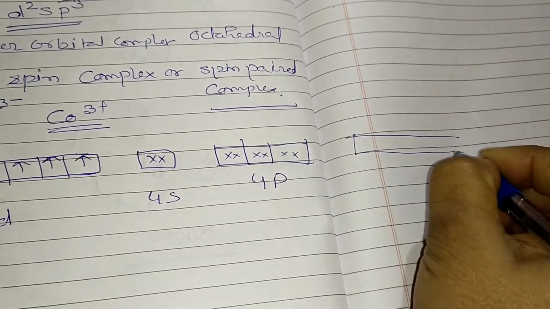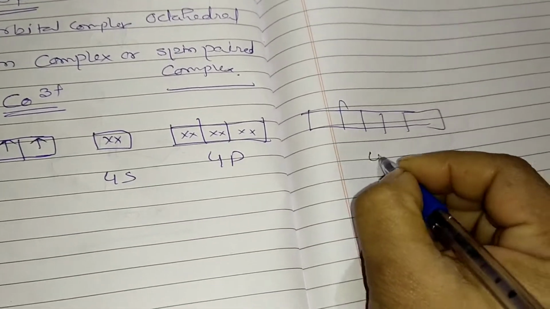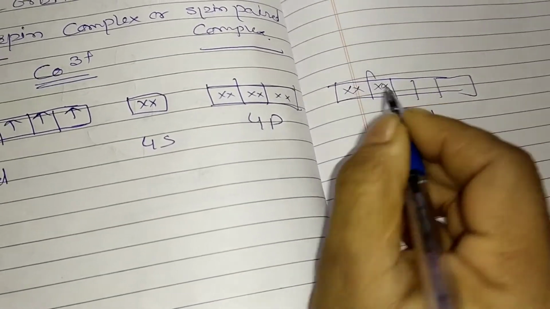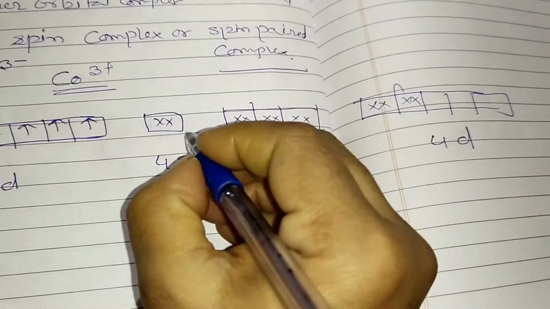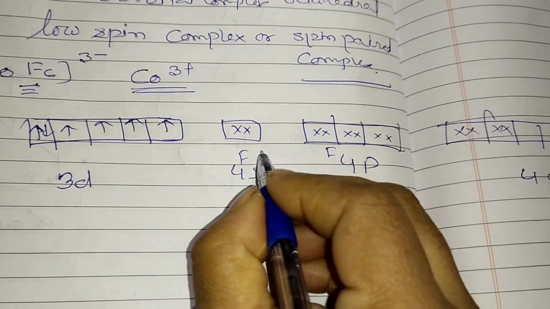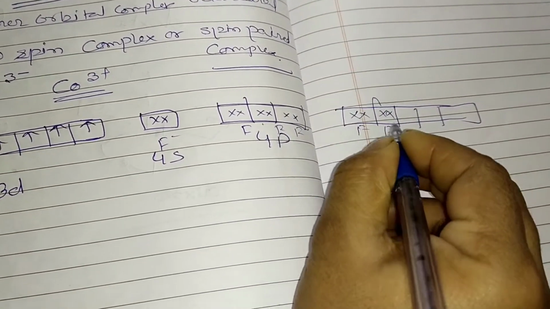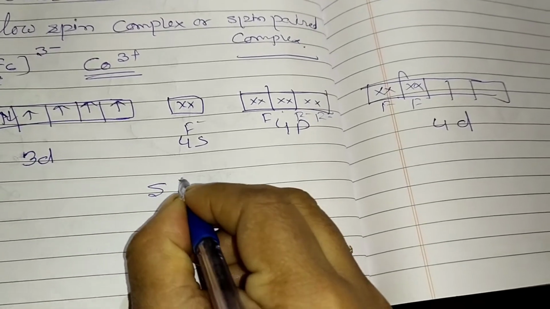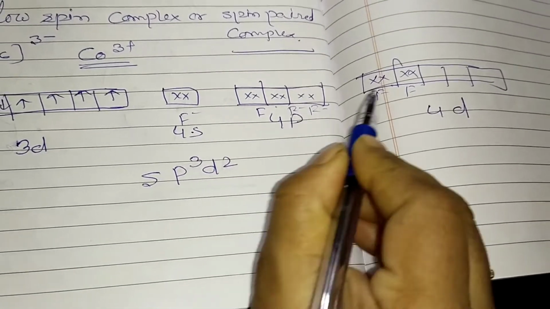So now it is coming to which one? 4d. 1 2 3 4 5. This one is 4d. So how many are we taking here? 2 we have to take here. So this 1, this is 3, 4 and 2, 6. So all are fluorine here. Means fluorine minus is coming, all the fluorines are donating their electrons here, and then it is coming. So 6 are there, but what will be the hybridization here? sp3d2. Look here, sp3d2.